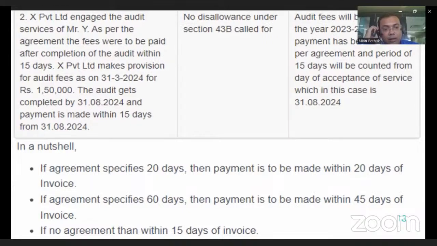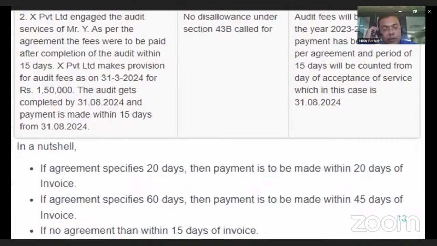The audit gets completed by 31st August 24 and payment is made within the 15 days as agreed from 31st August 24. Then no disallowance under section 43B arises. Audit fee will be allowable in 23-24 because the payment is made as per the agreement, and the period of 15 days will be counted from the date of acceptance of the service, which in this case is 31st August 24.